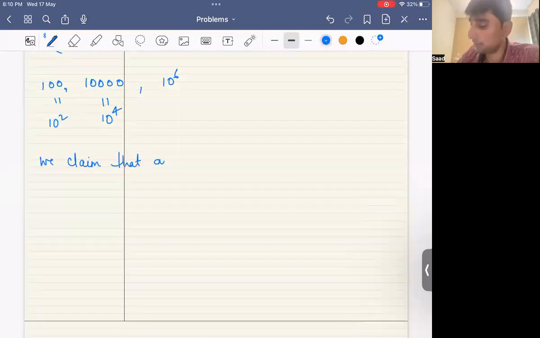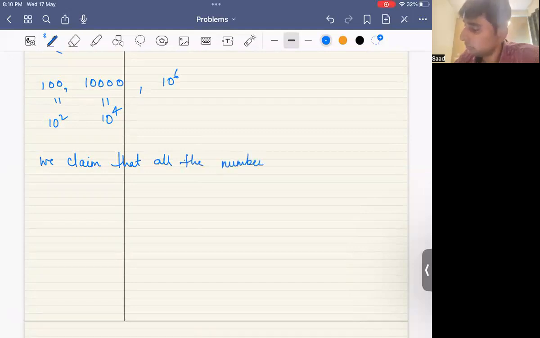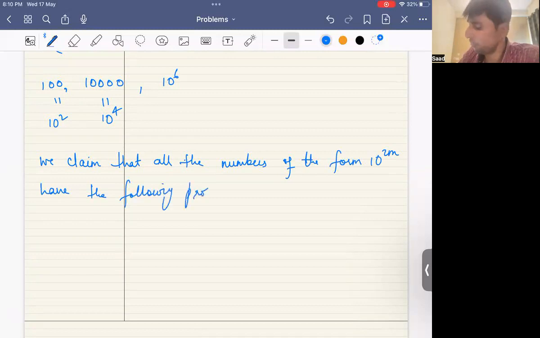And so we claim that all the numbers of the form 10 to the power 2m have the following property. And well, the proof is kind of trivial, if you like.